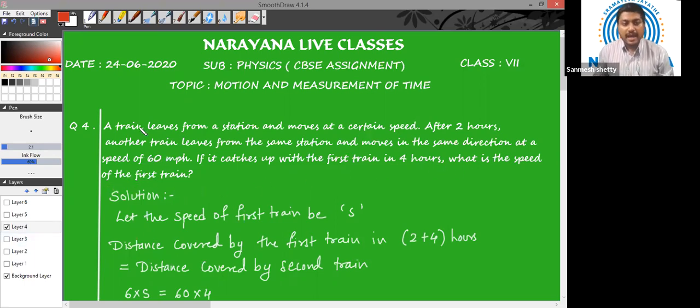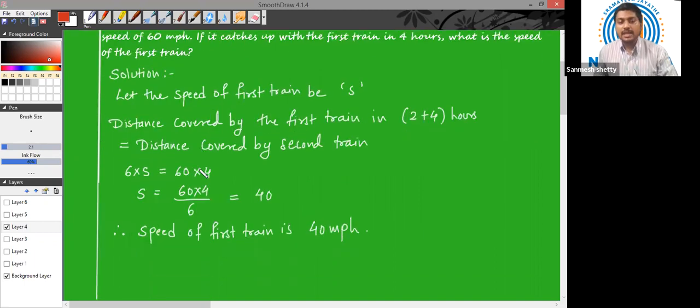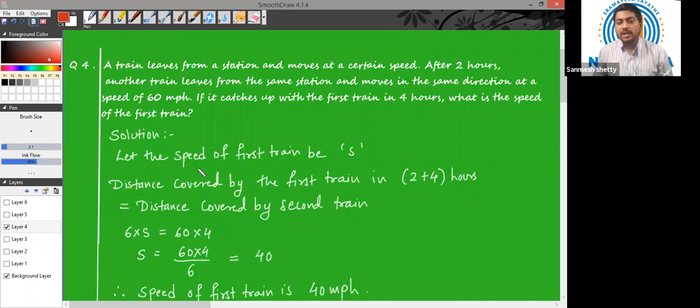Again, a train leaves from a station and moves at a certain speed. After 2 hours, another train leaves from the same station and moves in the same direction at a speed of 60 miles per hour. Now, if the second train catches up with the first train in 4 hours, what is the speed of the first train? We have to find the speed of the first train. Now, let us assume that the speed of the first train be S.